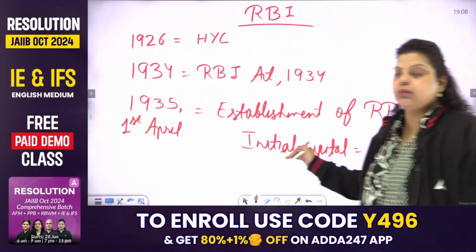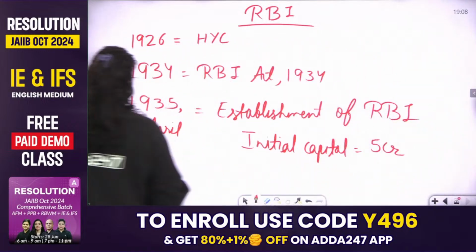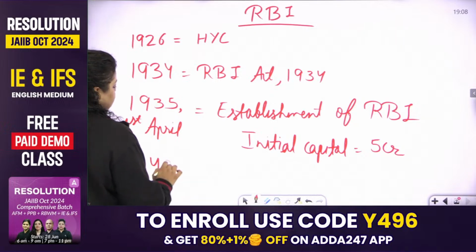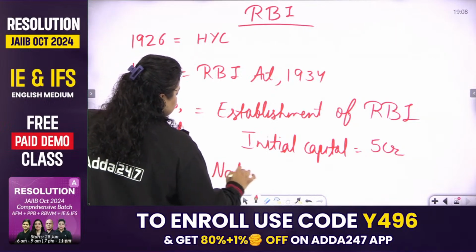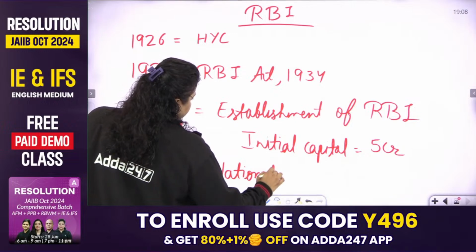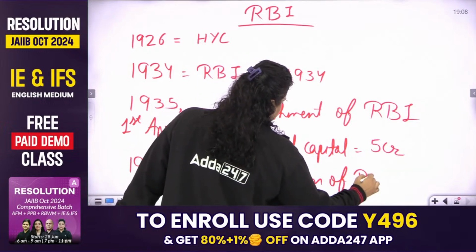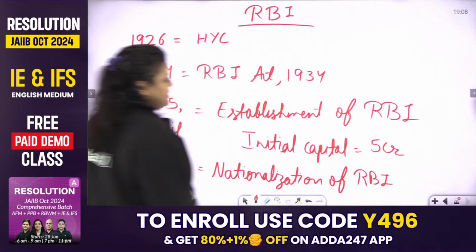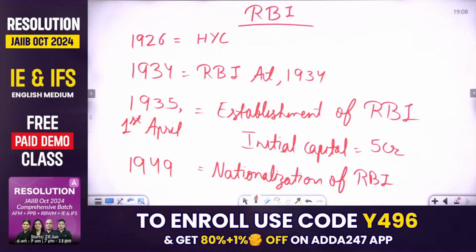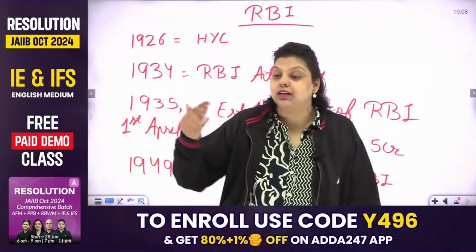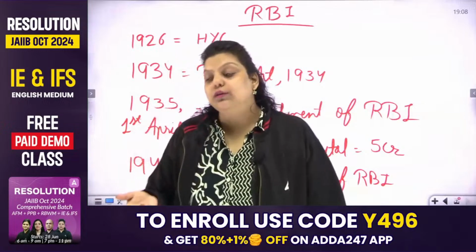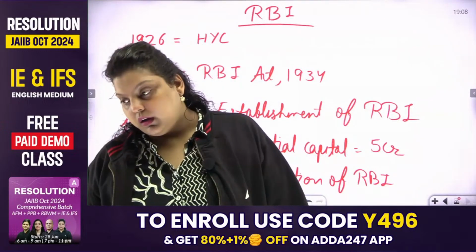On 1st January 1949, we saw the nationalization of RBI, and with the nationalization process, RBI became the bank of the Government of India. Earlier it was a private bank because individuals like us gave the funds to establish the central bank of our country. Clear? Let me know.